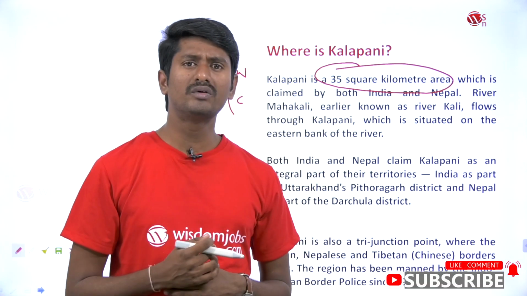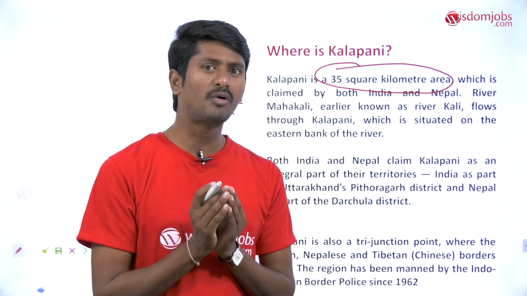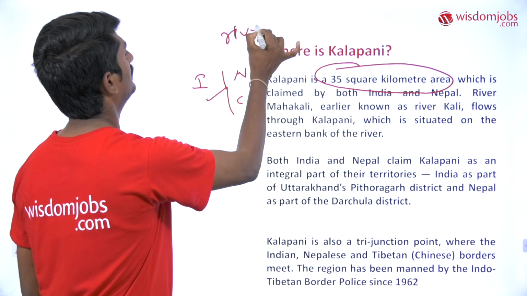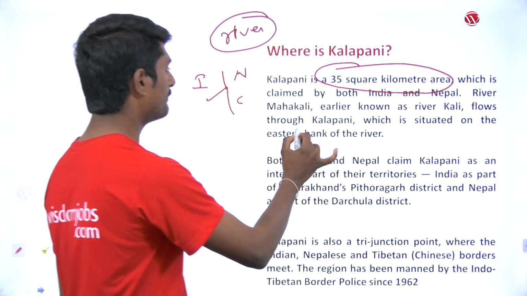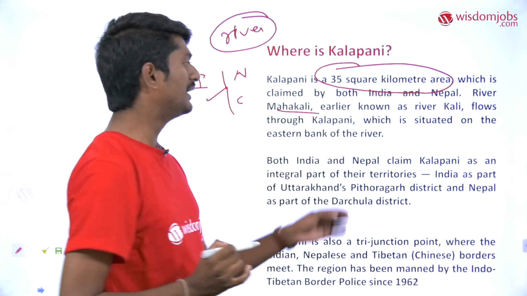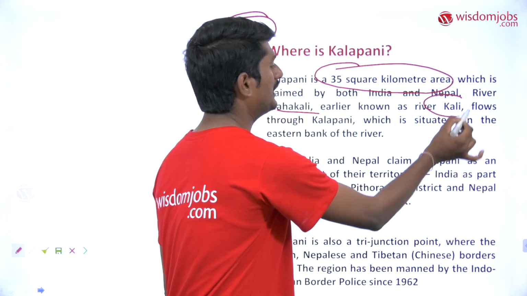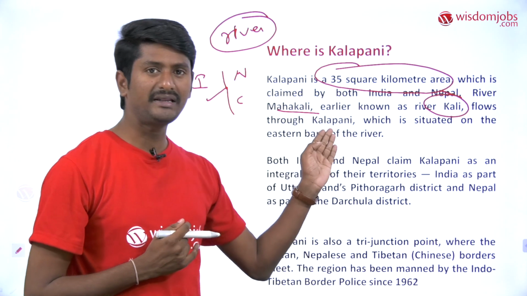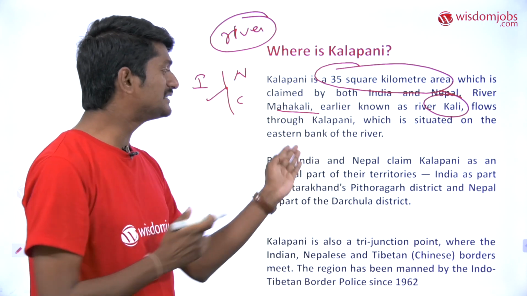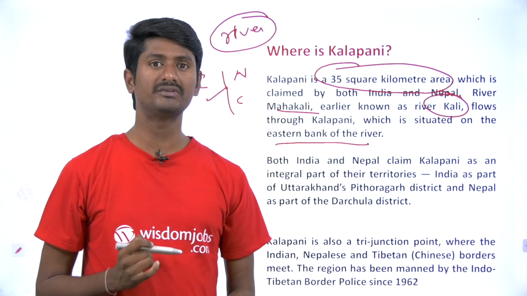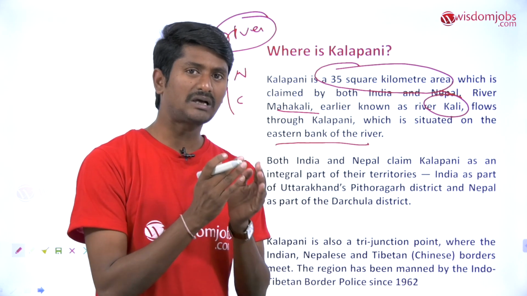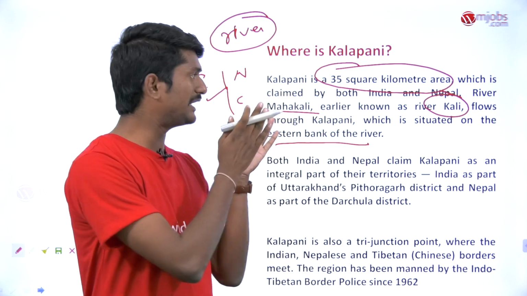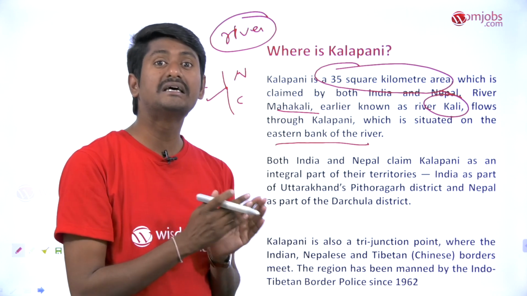Moreover, the peculiarity of this border is that it is formed by a river, the river called Mahakali River. Earlier it was known as Kali, which flows through Kalapani, the disputed area. This Kalapani is actually situated on the eastern bank of the river. So basically the border between Nepal and India is that riverine border.